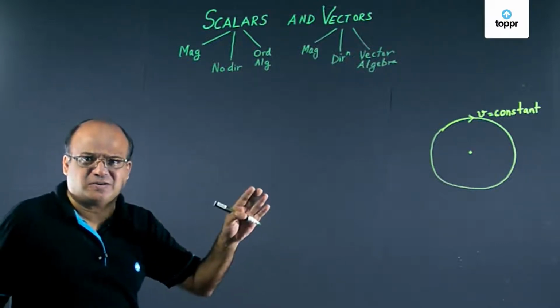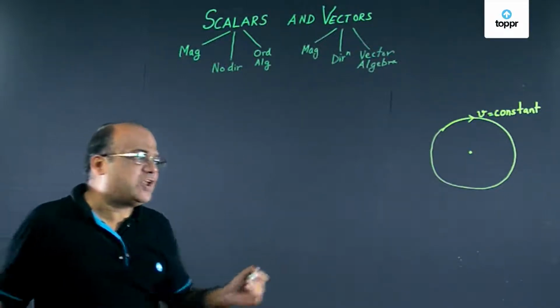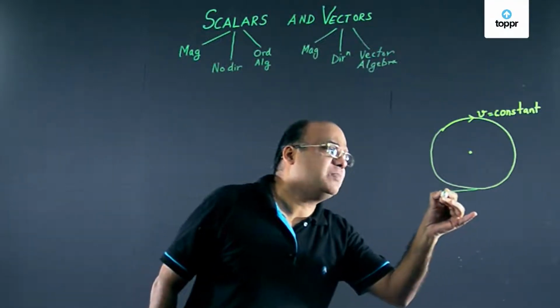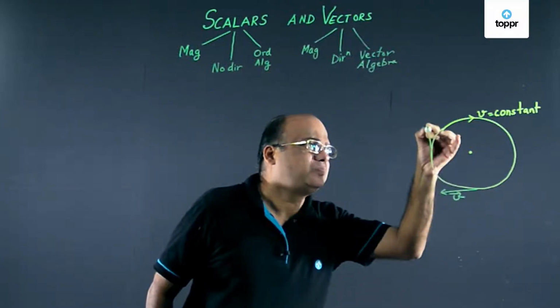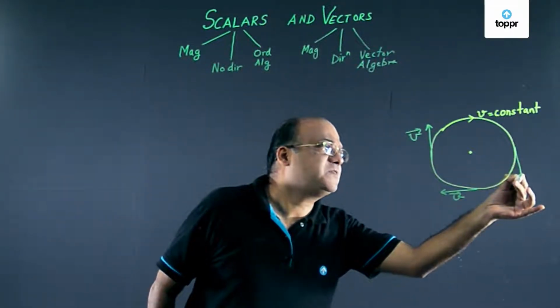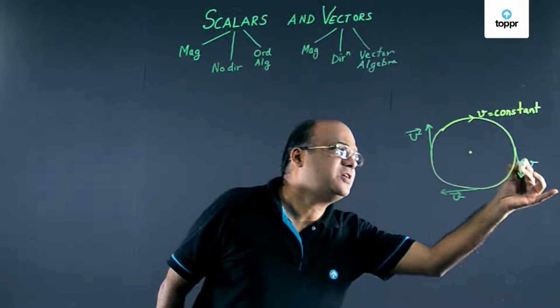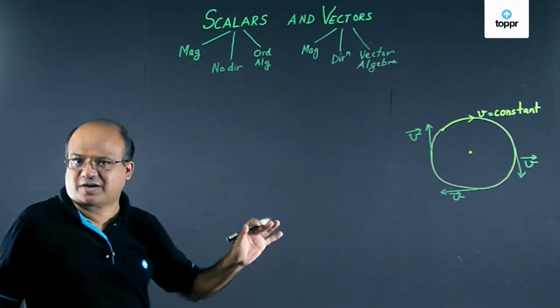Velocity is a vector. For that, the direction is important. So velocity at every point will be along the tangent. Therefore, the velocity is changing. The speed of this particle is constant, but the velocity is changing because velocity is a vector.